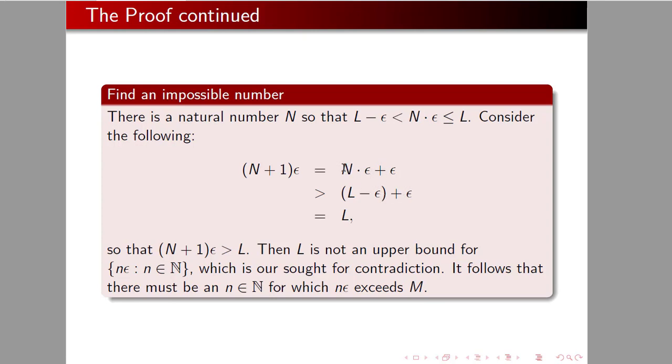So I just replace the n times epsilon with L, and it just gets maybe a little smaller. I add epsilon to it, and that gives me L. This means my n plus 1 times epsilon is bigger than L, but wait a minute, L was the least upper bound of all such things. Okay, and so we have a contradiction here.